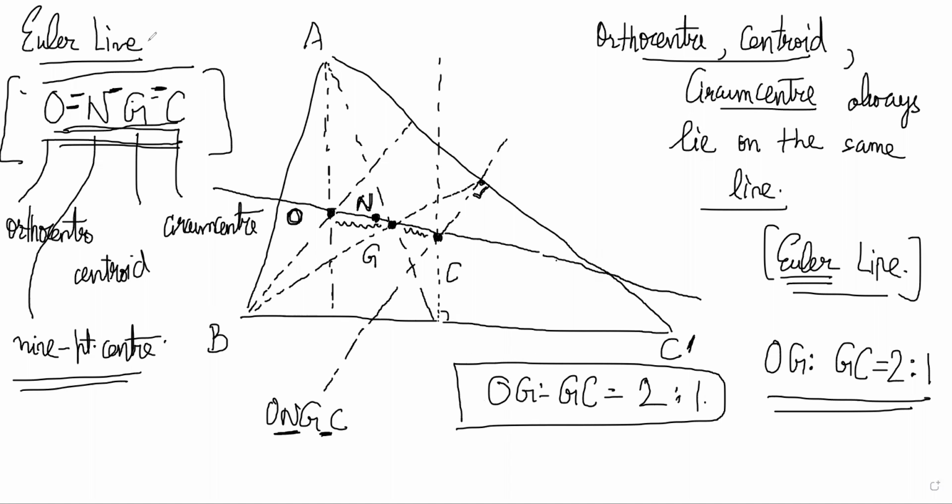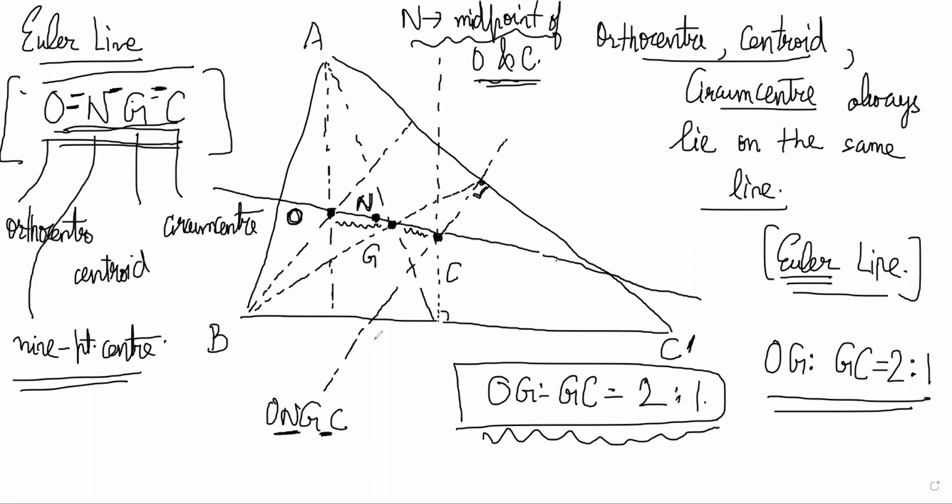It turns out that the 9-point center N is the midpoint of O and C. So technically, the situation is a little more complicated. I just want you to remember that OG is to GC is 2:1, and the 9-point center is the midpoint of O and C. So what is the actual situation?